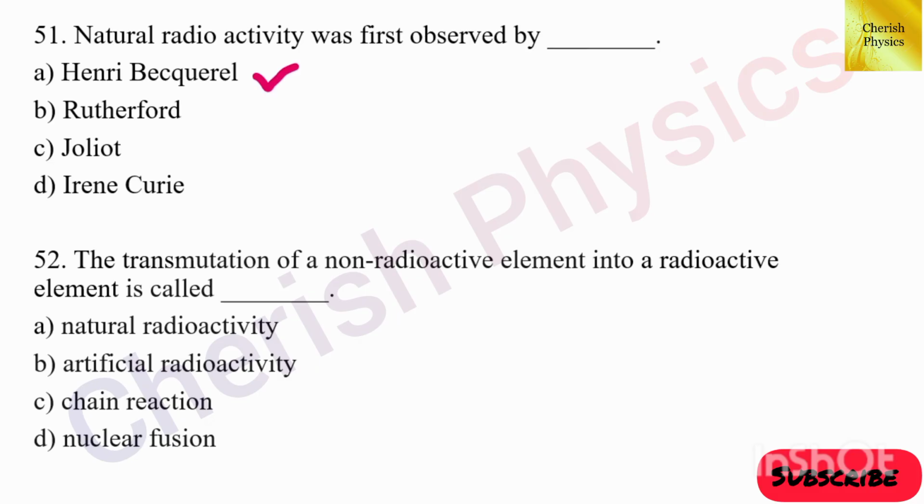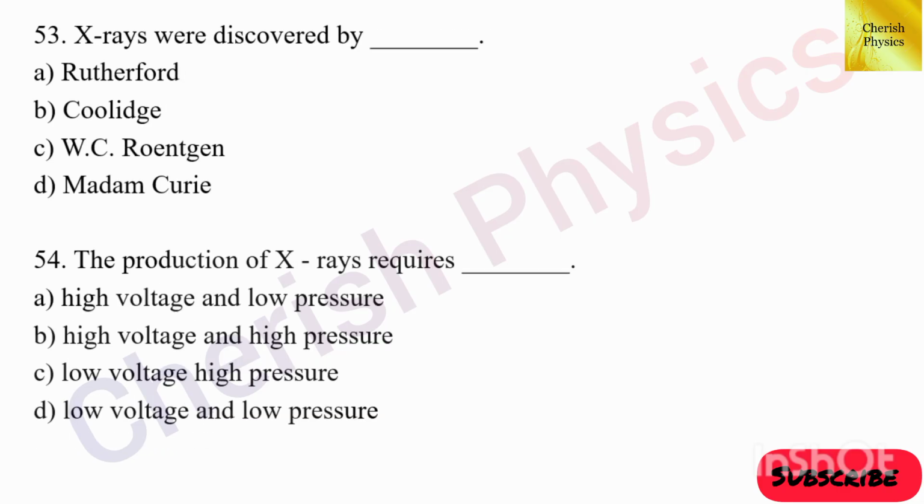52nd question. The transmutation of a non-radioactive element into a radioactive element is called dash. The answer is option B, artificial radioactivity. 53rd question. Who discovered X-rays? The answer is W.C. Rontgen.